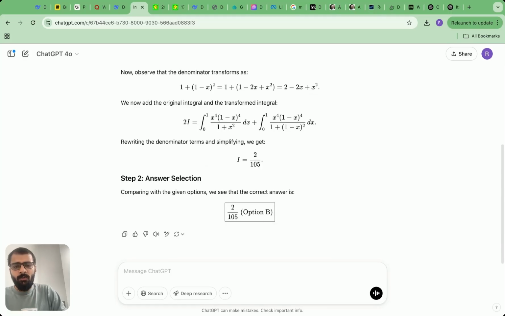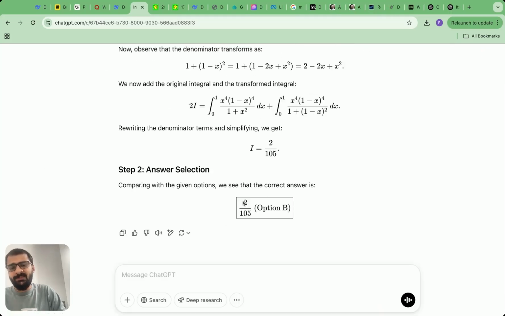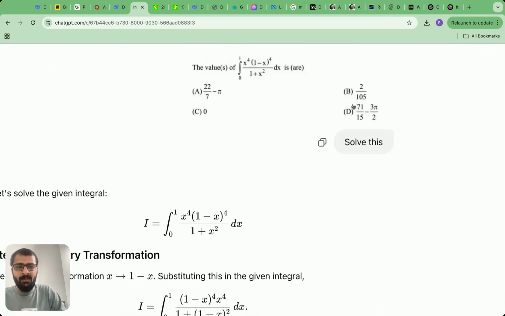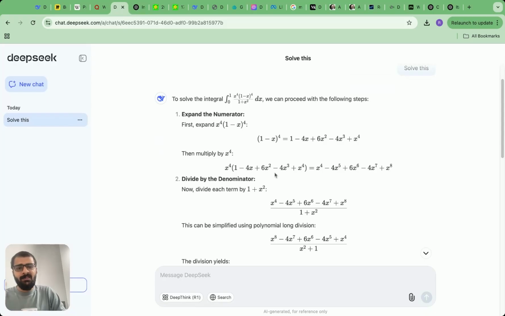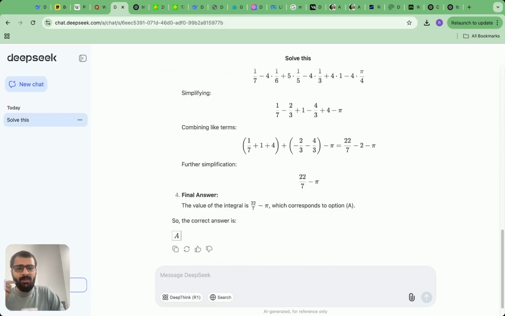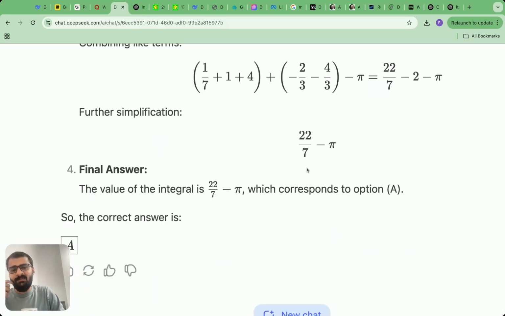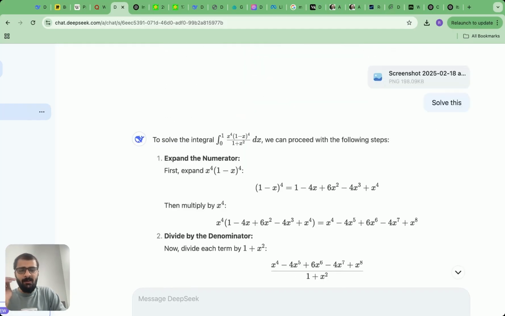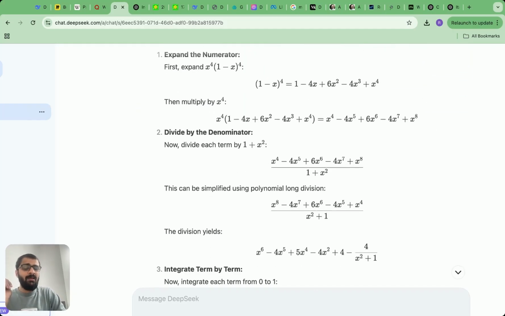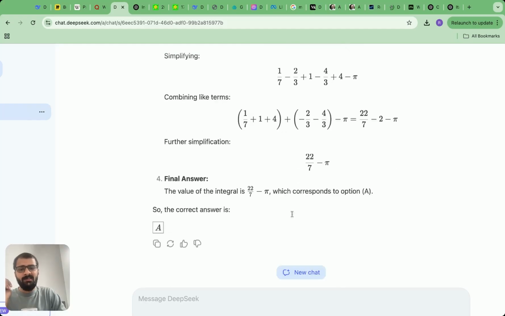As you scroll down below, it says that the correct answer is 2 by 105, which is option B. So it spectacularly failed. Now I went to DeepSeek and I asked the same thing, solve this. DeepSeek did this step by step and I got to the correct answer, which is 22 by 7 minus pi. Although this is just one example, and by no means from one example can we compare and contrast the two, this just shows that DeepSeek is pretty awesome at difficult problems. It got to the correct answer, and by the way, did it in like 10 to 15 seconds.